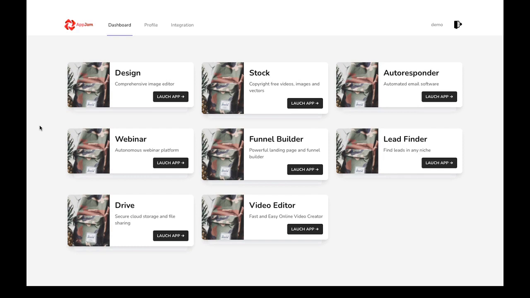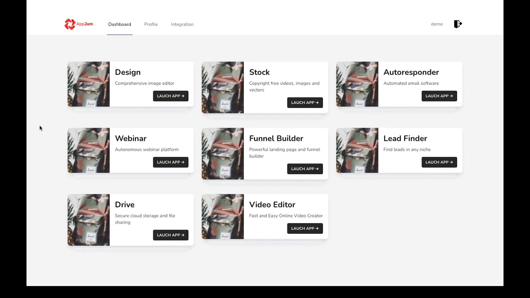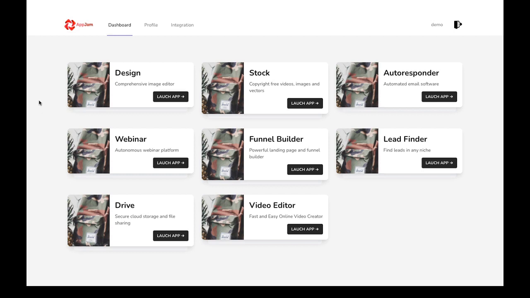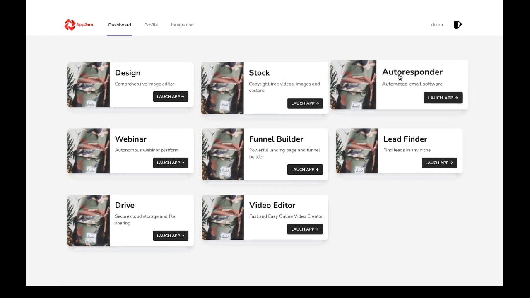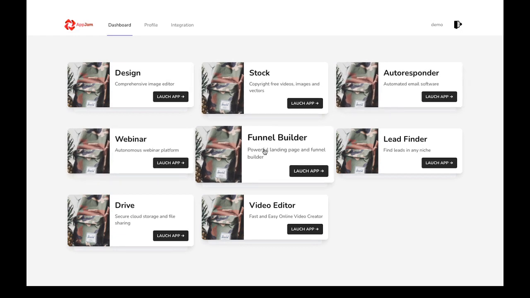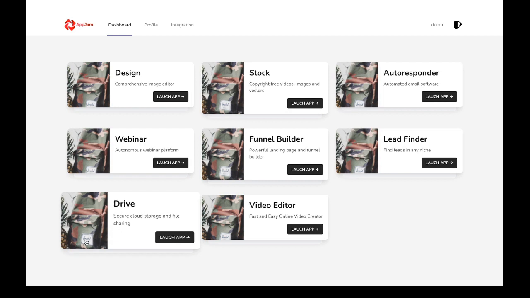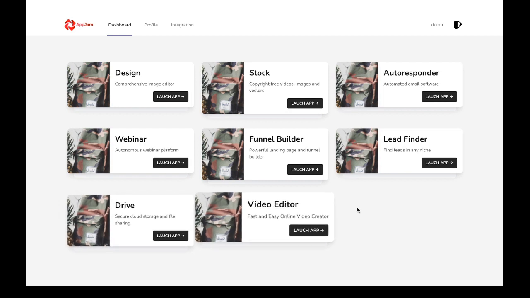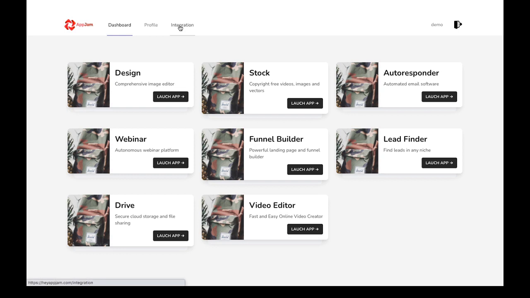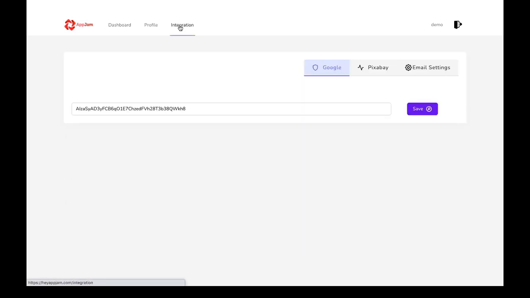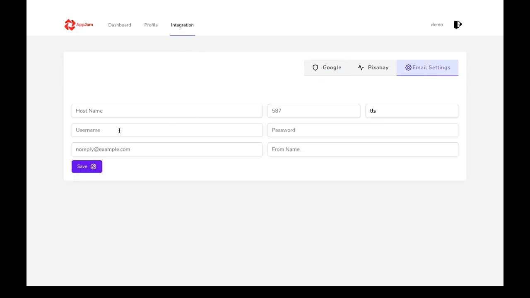I'm inside the dashboard of AppJam, and this is a very nice and clean AppJam demo. You can have a look: they have a designing application, stock images, autoresponders, webinars, funnel builder, and lead builder. Then you can have the storage drive and the video editor. So all these applications are the inbuilt bundle with 8 different applications. You can integrate with Google Drive, Pixabay, and the email settings also. You can integrate this with your third party email tool also.